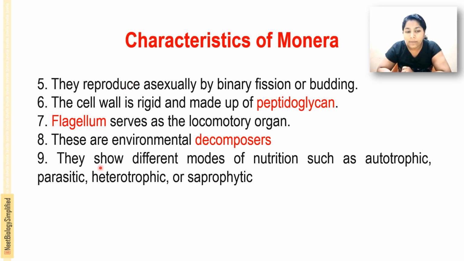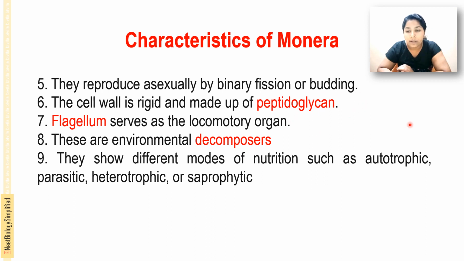So they reproduce asexually by binary fission or by budding. They have a rigid cell wall made up of peptidoglycan, and the locomotory organ of these organisms is the flagellum, and they are also called environmental decomposers. The modes of nutrition are autotrophic, heterotrophic, parasitic as well as saprophytic.